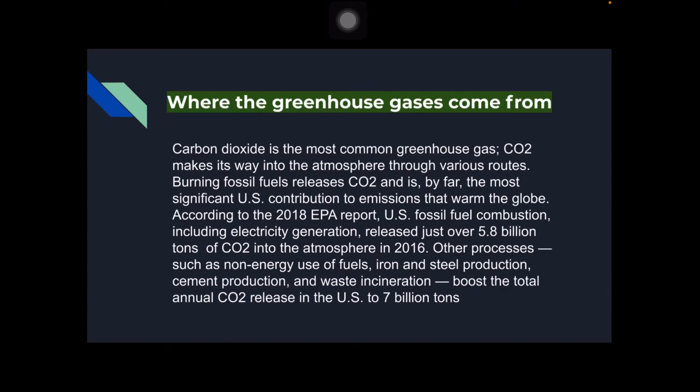Where do the greenhouse gases come from? Carbon dioxide is the most common greenhouse gas. CO2 makes its way into the atmosphere through various routes. Burning fossil fuel releases CO2 and is, by far, the most significant US contribution to emissions that warm the globe. According to the 2018 EPA report, US fossil fuel combustion, including electricity generation, released just over 5.8 billion tons of CO2 into the atmosphere in 2016.